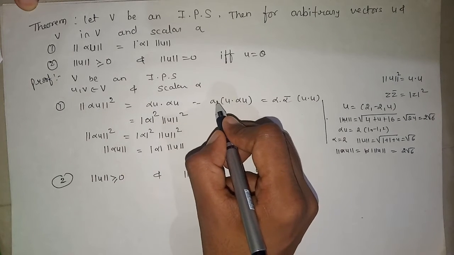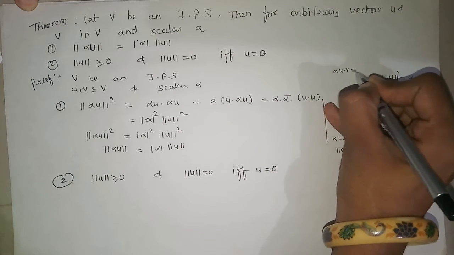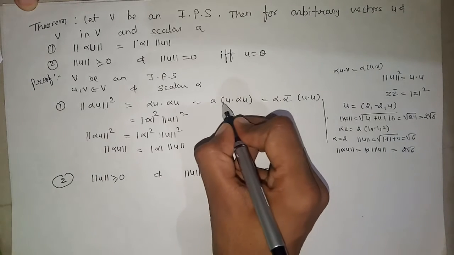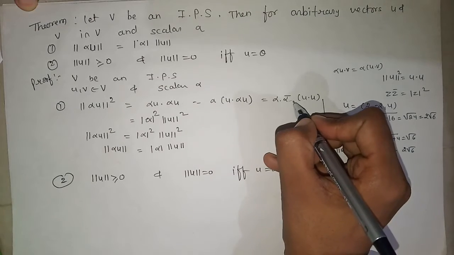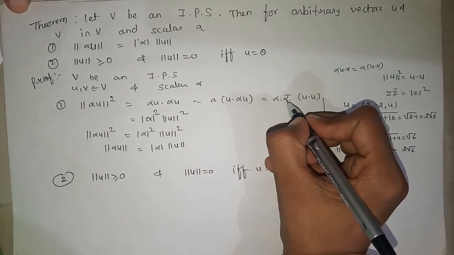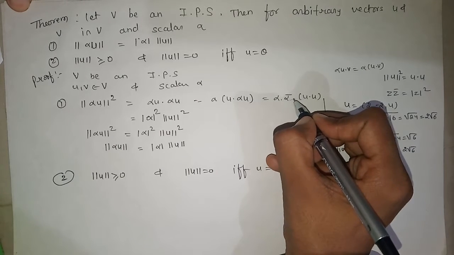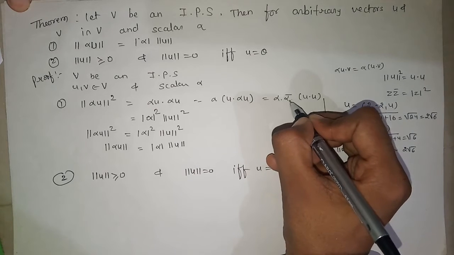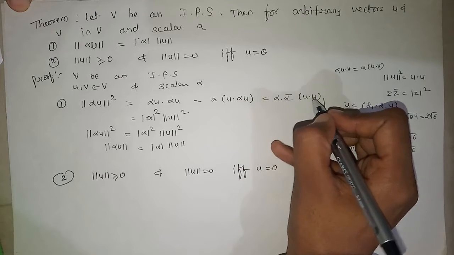Now by the property of inner product space, we have alpha u dot v is equal to alpha times u dot v, that is the inner product of u and v. So I take alpha outside, so this becomes u dot alpha u. Now we have proved in the previous theorem that if alpha is at the second position, or we can say alpha is a multiple of the second vector, then if we take it outside, it becomes alpha bar, or we can say conjugate of alpha. So alpha into alpha bar u dot u.